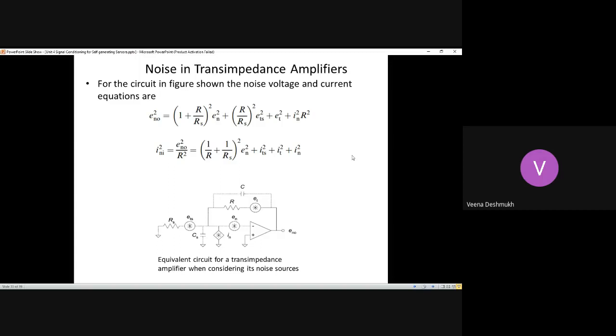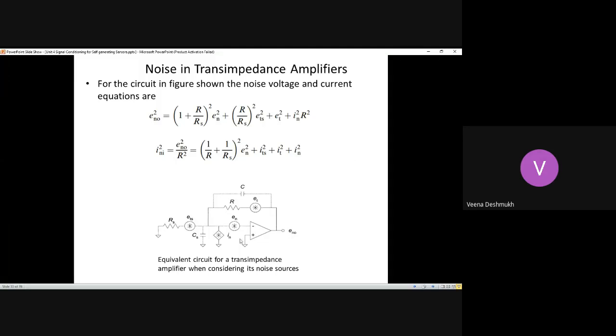Along with them, in transimpedance and charge amplifiers, you have an additional capacitance connected, which gives the effective impedance as capacitance. Because of this capacitance, there is another noise generation happening. So how much noise is going to be generated out of these components, we will see.